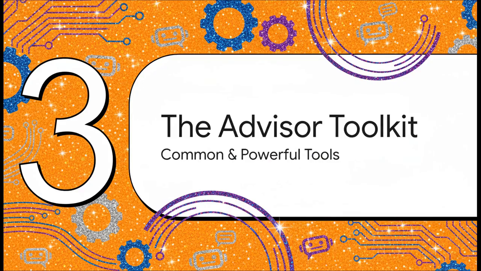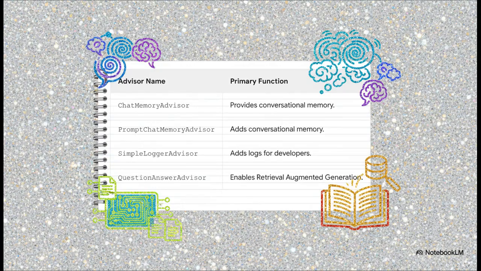So now that we've seen how easy it is to plug an advisor in, what kinds of tools are we actually working with? What's in the developer's toolkit? Well, let's meet a few of the heavy hitters. This table gives you a great idea of the variety. You've got advisors like Chat Memory Advisor that give the bot that all-important memory. Then there's something like Simple Logger Advisor, a huge tool for developers to see what's happening under the hood. And then you have the really powerful stuff, like the Question Answer Advisor. This one enables something called Retrieval Augmented Generation, which is a fancy way of saying it lets the chatbot pull facts from a specific document, like a manual or a database, to give you a super accurate answer. Each one is its own little superpower.